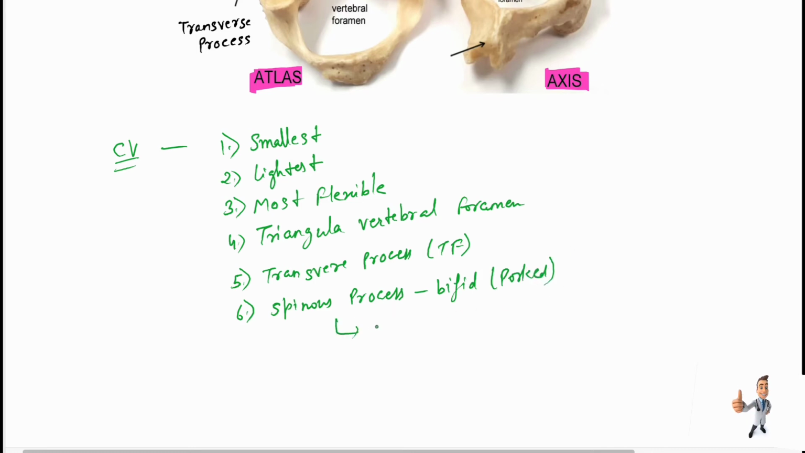But there is one exception here. Let's take the red color, and here is the exception. What is the exception here? That is the C7 vertebra. They are not bifid.